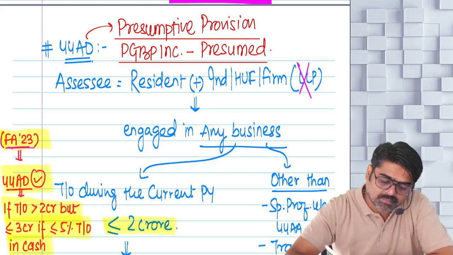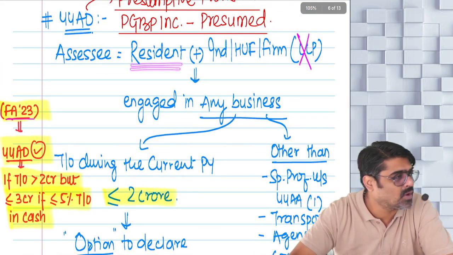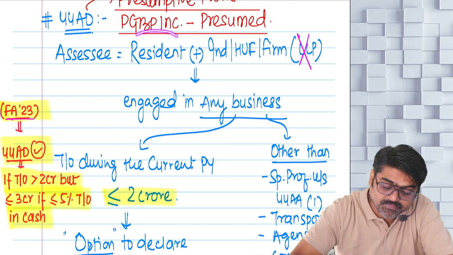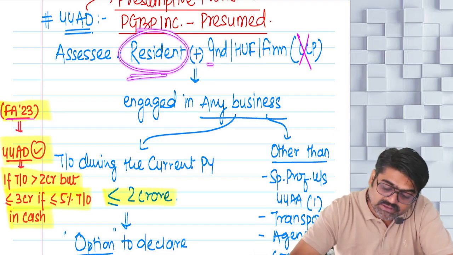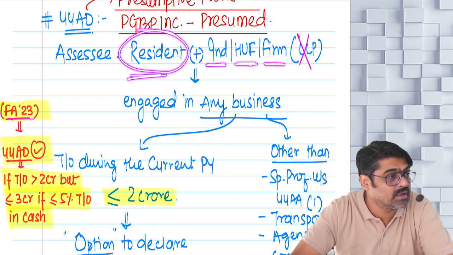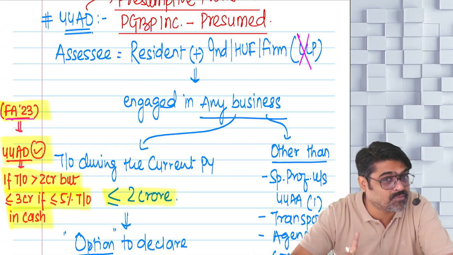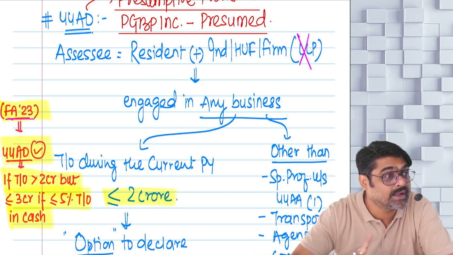Okay. So number one, the assessee has to be a resident. Compulsory. A non-resident cannot take the benefit of this section. So to take the benefit of this section, you need to be a resident. Are you a resident? Yes. But you must be an individual or HUF or a partnership firm other than LLP. Now for the purpose of section 44AD, the term firm does not include LLP.